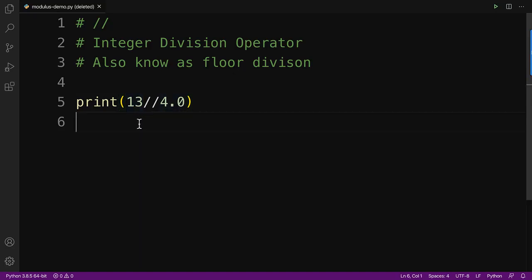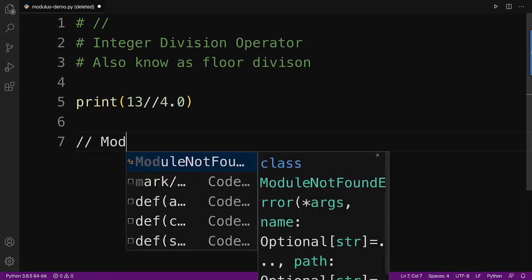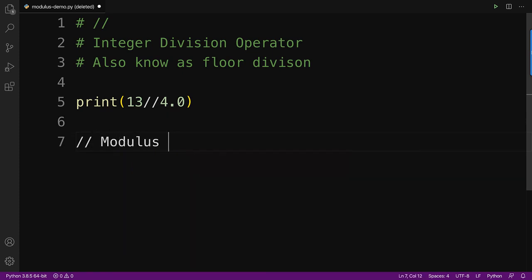I highly suggest that you also watch the video on the modulus operator. There we go. That modulus operator video was published, I believe, well, it doesn't matter when it was published because you're watching this in the future, but it's in Canvas and it's on my YouTube channel for you to watch.